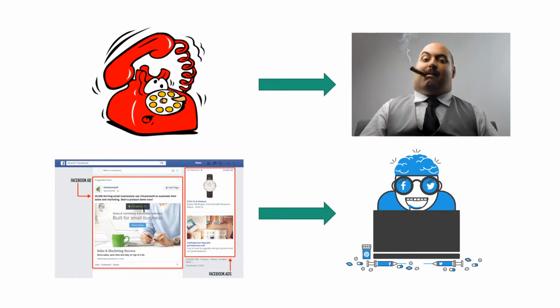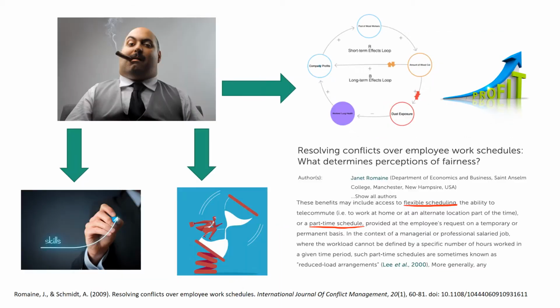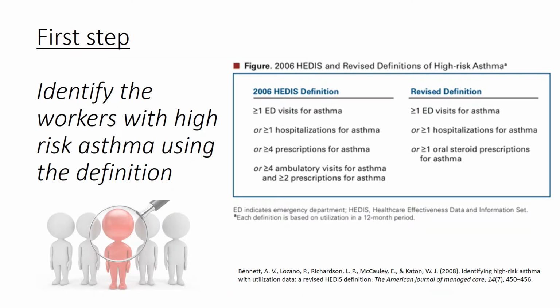We start by approaching the company where wood dust is prevalent. We will explain to company managers that allowing at-risk workers to leave their current role will benefit the company's long-term profit. This includes allowing at-risk employees to work on a flexible schedule. Our first step is to identify workers with high-risk asthma based on the HADIS definition and including time off for lung condition. This could either be reported by the company or by workers.